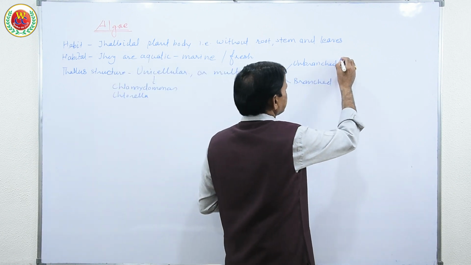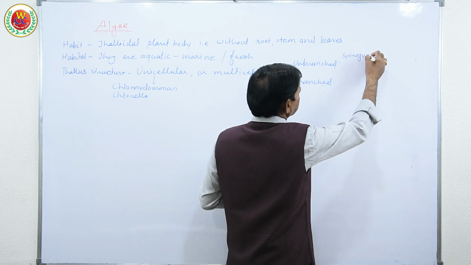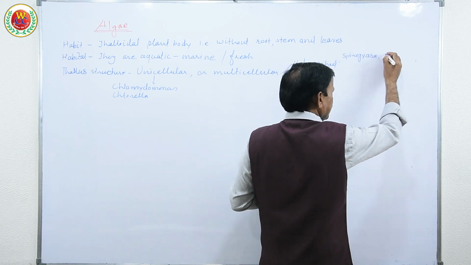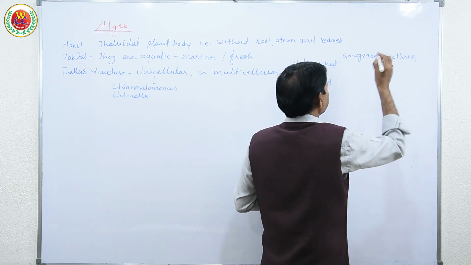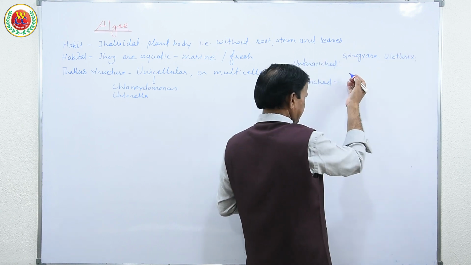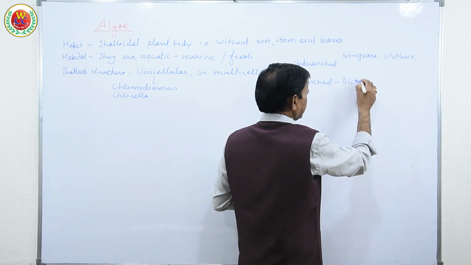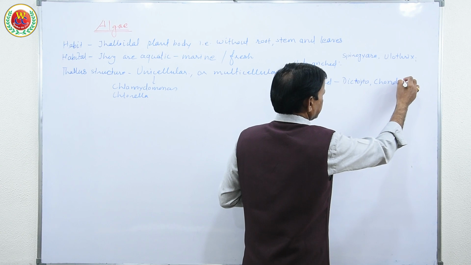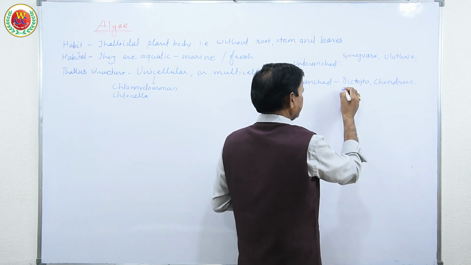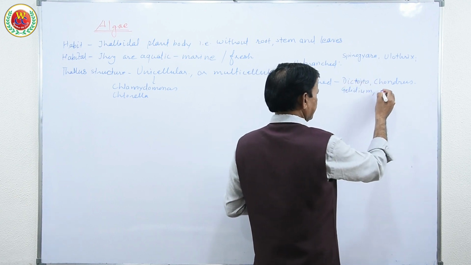Multicellular unbranched: Spirogyra, Oscillatoria or Ulothrix and so on. Branched: Dictyota, Chondrus, Gelidium and so on, Fucus.